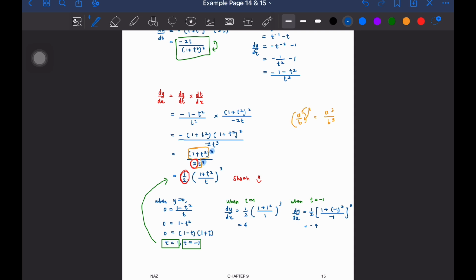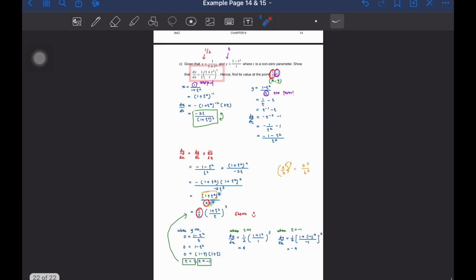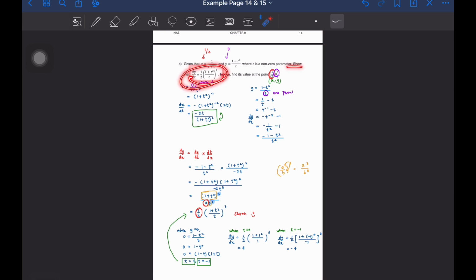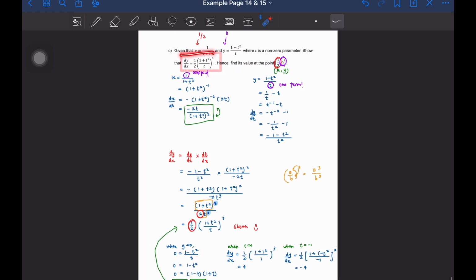Okay, itu sahaja guys daripada video kita. Okay, so let me recap from this one. So dia suruh show. Okay, so dia suruh show means that awak akan dapatkan bentuk yang sebiji seperti yang dia minta lah. Right, so berjaya show dekat sini. And then dia kata hence. Okay, hence means that we are going to use back whatever that we have previously. So this is what we have previously.